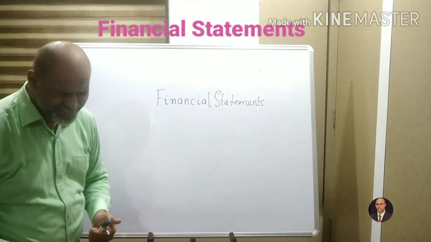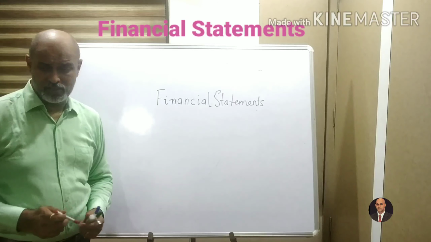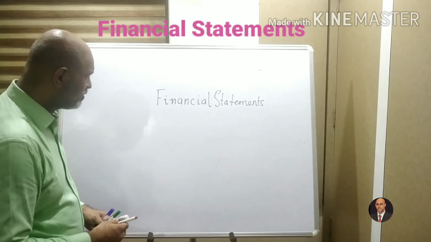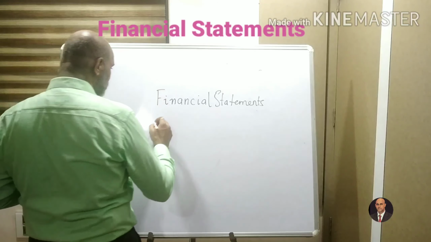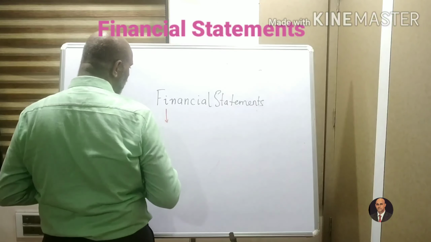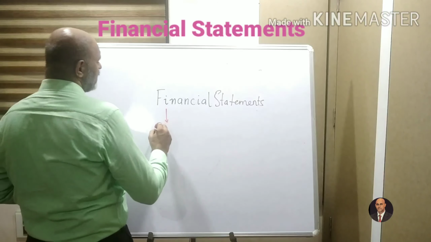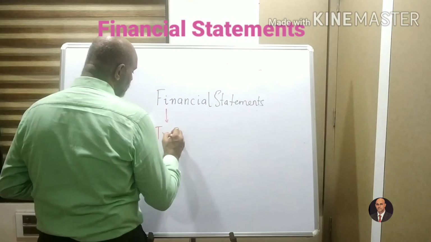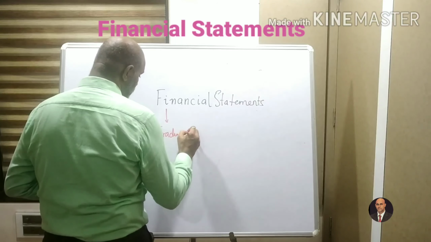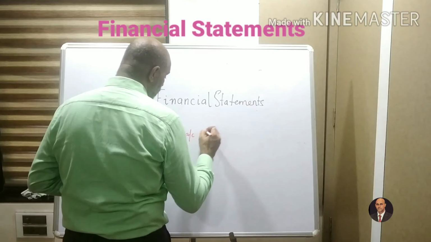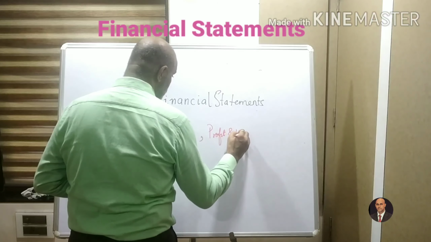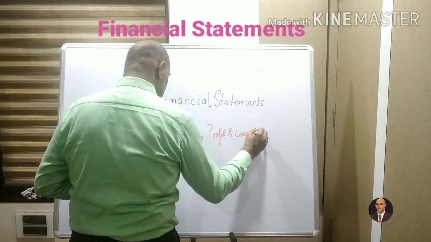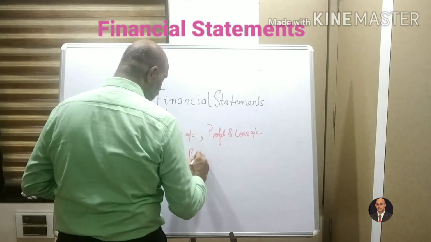What exactly are we going to do in financial statements? You have got different types of accounts, and in that you shall be preparing things like your trading account, your profit and loss account, and of course you will be preparing your balance sheet.